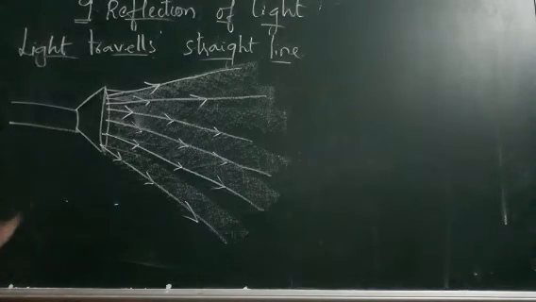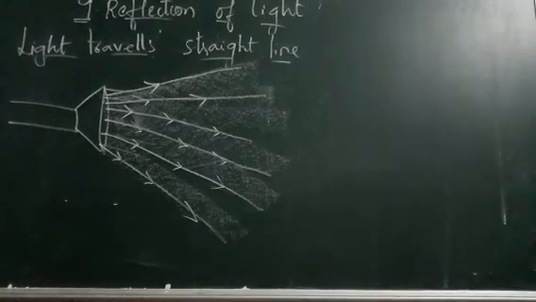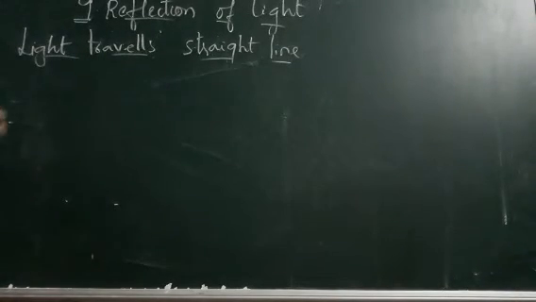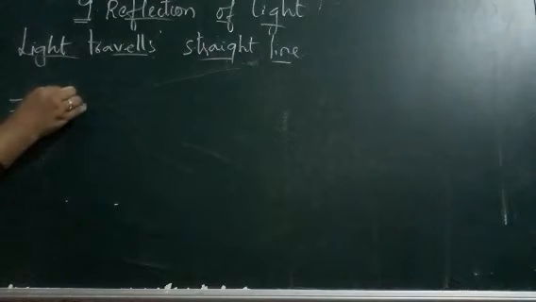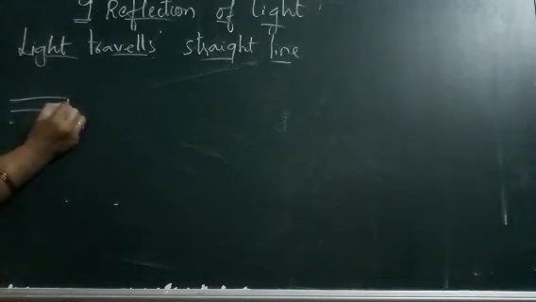You can observe whatever ray there is. Simply switch on the torch in the dark and try to observe how the light is traveling. You can simply say that it is traveling in a straight line. Similarly, take another example, a laser light.